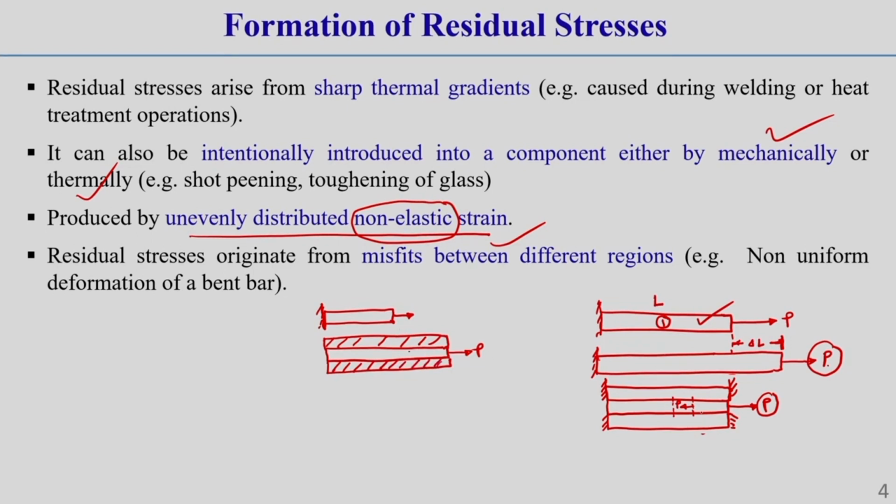So, you see, initially this bar had a length L. After that this bar has a length L plus delta L, correct.